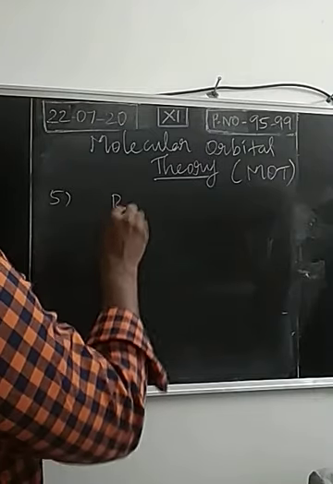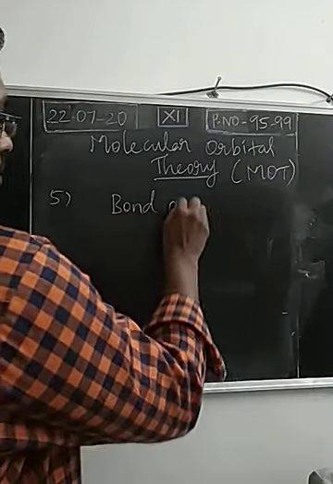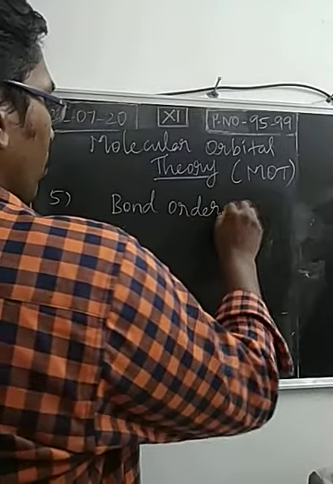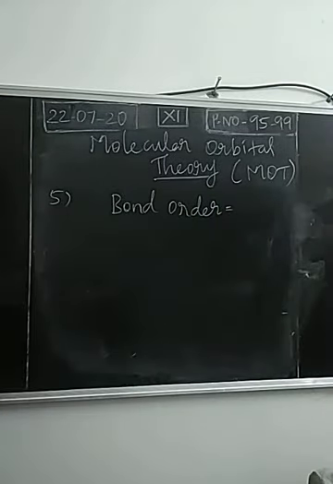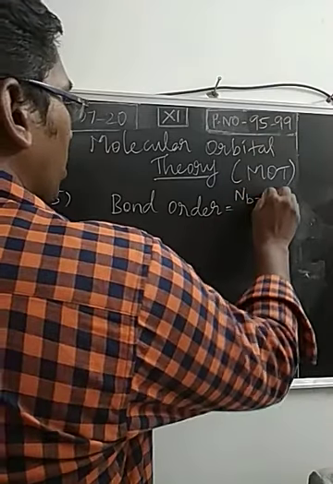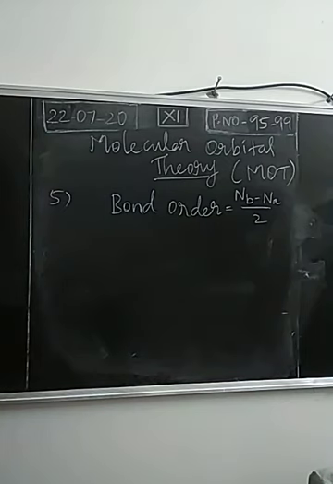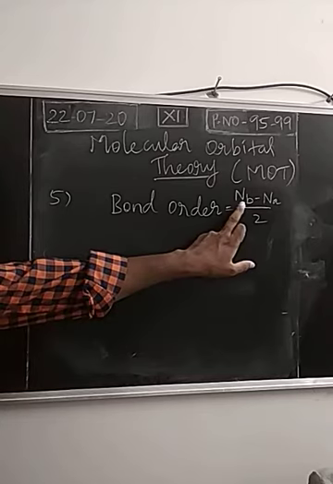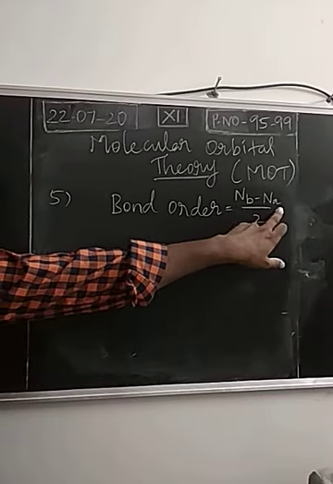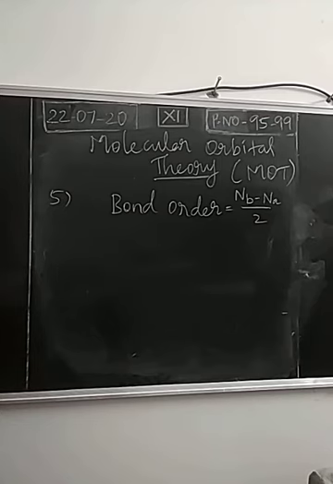2 more questions. Bond order. Mathematically, this is represented as Nb minus Na by 2. The definition is half the difference between the number of electrons in bonding molecular orbital and the number of electrons in anti-bonding molecular orbital. Just take this down in your book. The definition is not given.